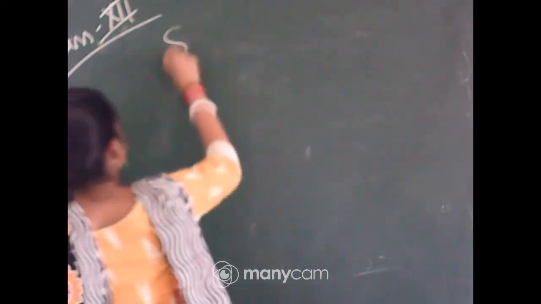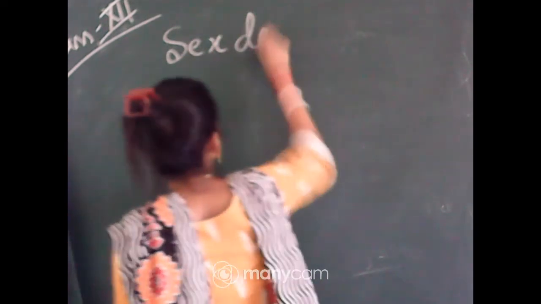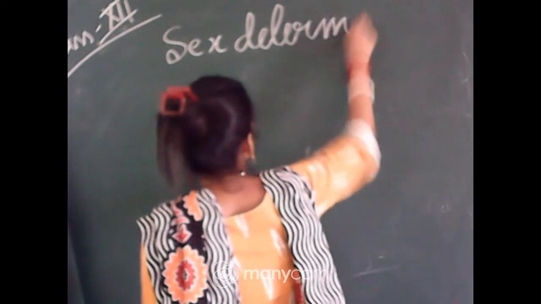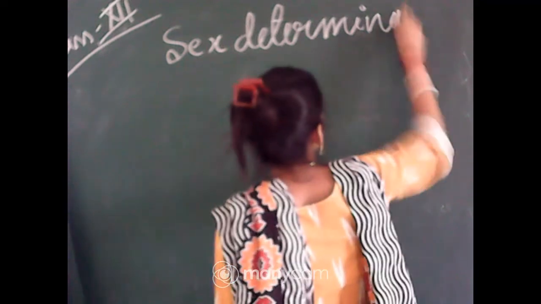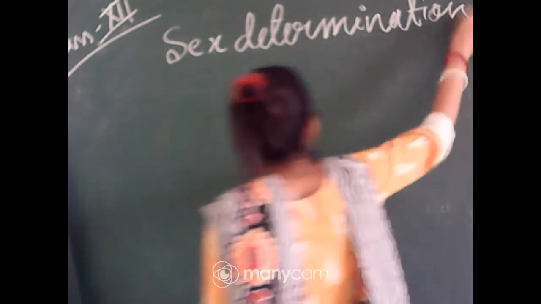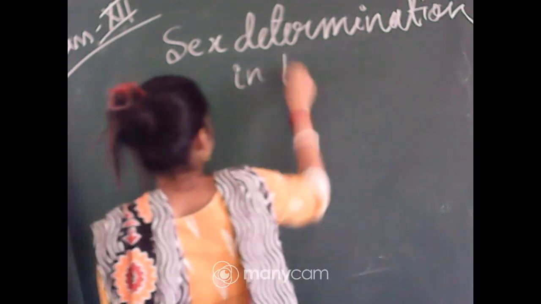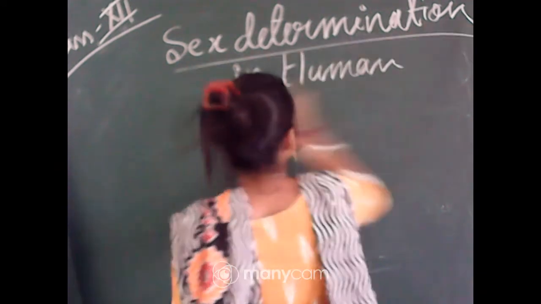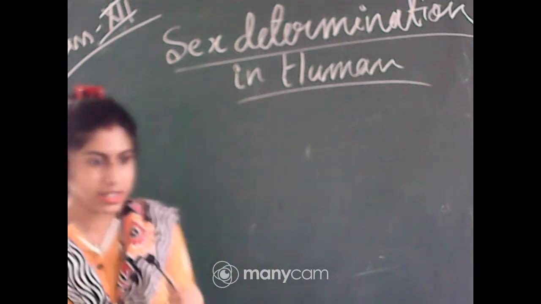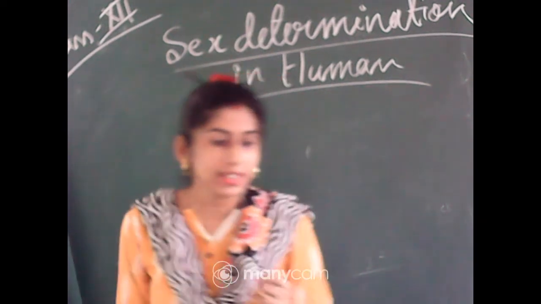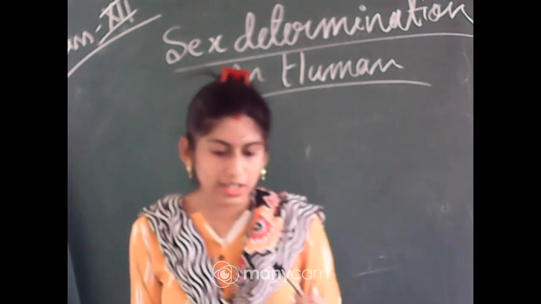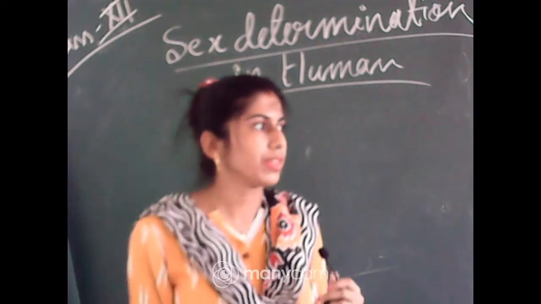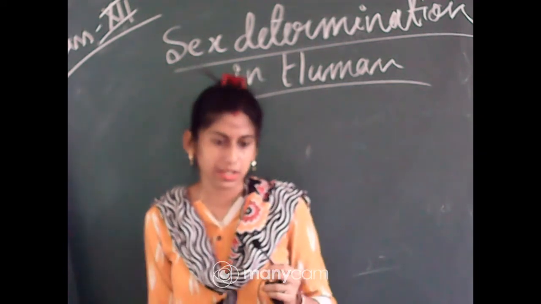Today I will discuss something, that is sex determination in humans. You have read that part in junior classes, how sex can be determined in humans.